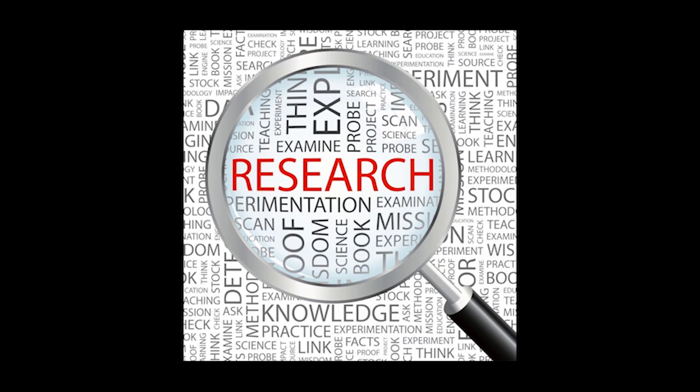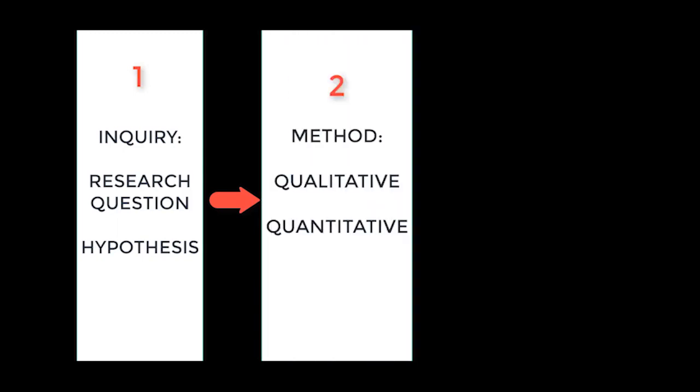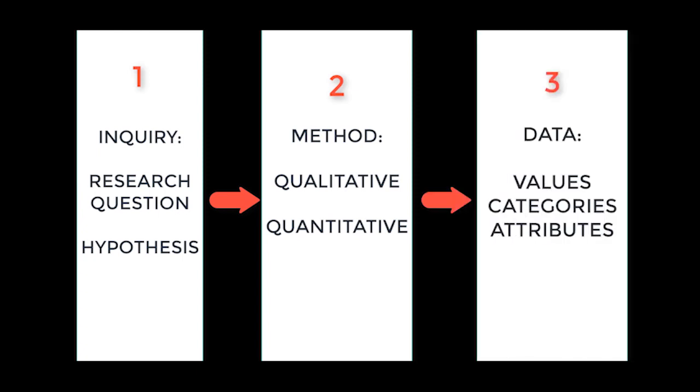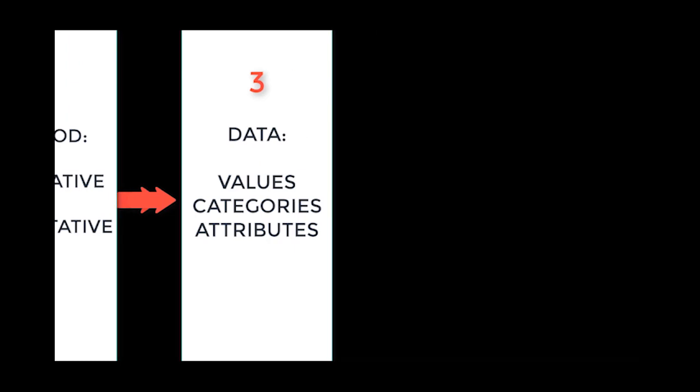It is important to create an overall plan. Start with your research question or hypothesis. Next, decide your method. Do you want qualitative answers or do you want quantitative answers? And finally, decide what type of data output you wish to capture. Is it values, categories, attributes? Let's go through each of these parts in more detail.